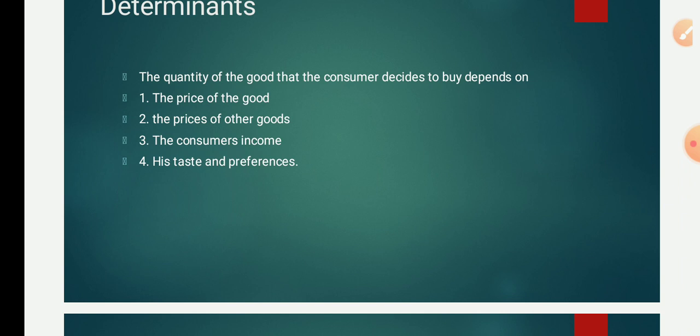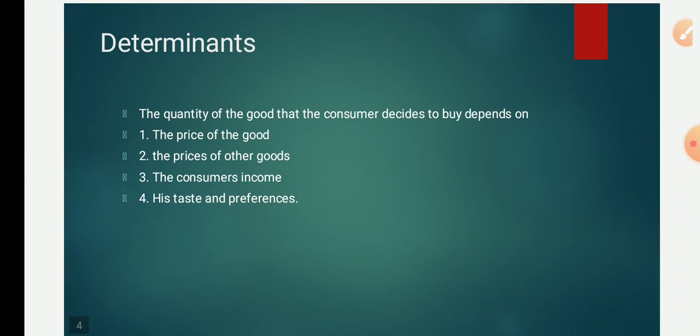Now the third reason why people demand goods is the consumer's income. The consumer's income also decides whether people demand goods. Let me tell you an example. Suppose I get an income of 5,000 rupees. How will I spend the money? I will spend my money only on necessary goods, not on comforts, not on luxuries. In 5,000 rupees I can afford only necessary goods but not luxurious goods.